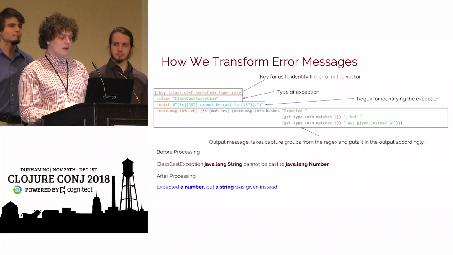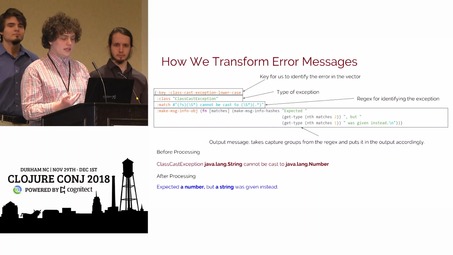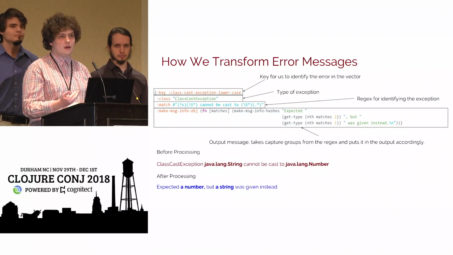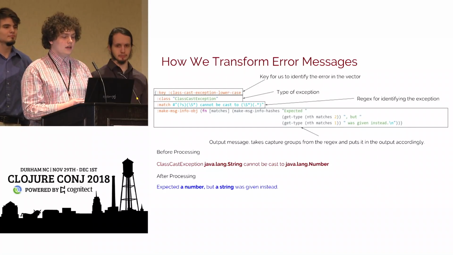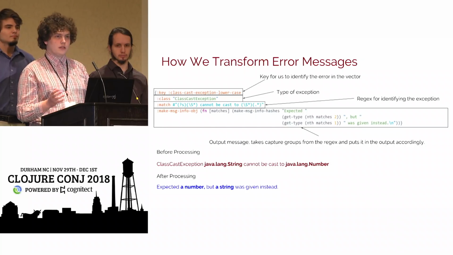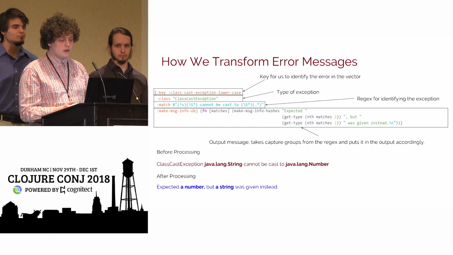So before processing, you might see something like java.lang.String and java.lang.Number. We're going to change that entire error and rename those into a number and a string. This is just to make it easier for beginners, because they might not know what java.lang.String means or java.lang.Number.